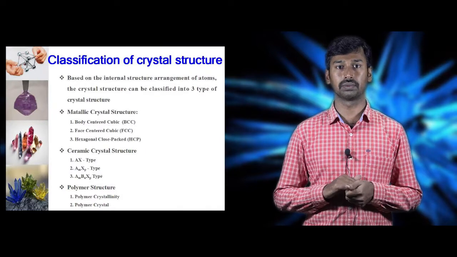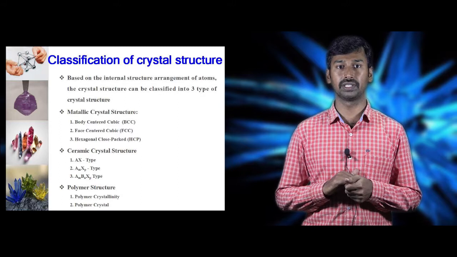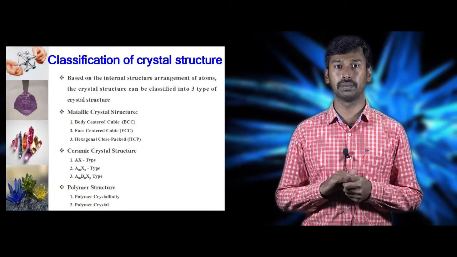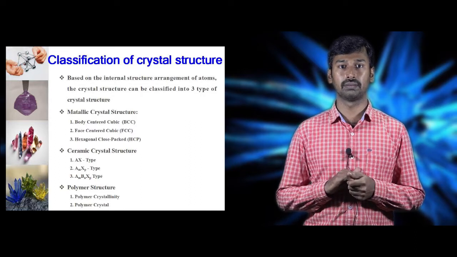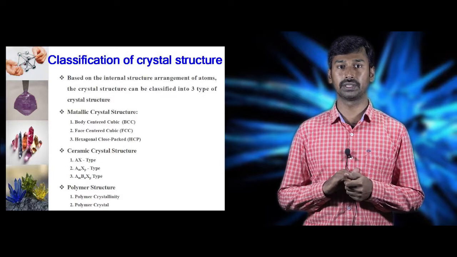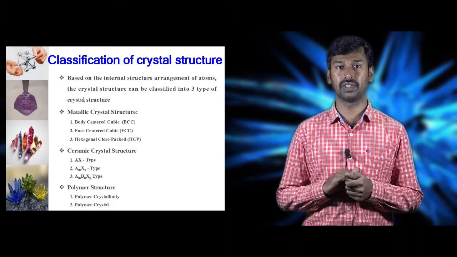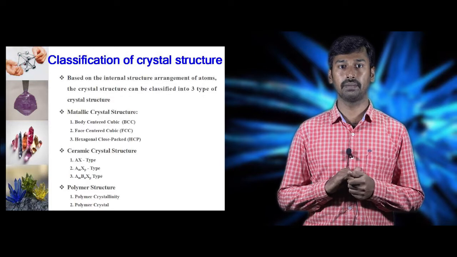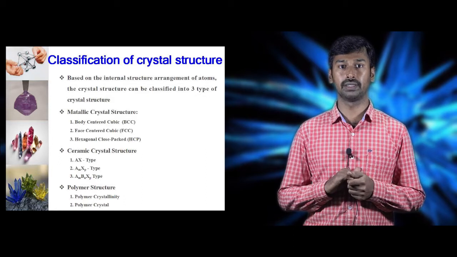Classification of crystal systems. Based on the internal structural arrangement of atoms, crystalline solids can be classified into three types, namely metallic crystals, ceramic crystals, and polymer structures. The metallic crystals can be further classified into three types: body centered cubic system, face centered cubic system, and hexagonal close packed. The ceramic crystals can be further classified into three types: AX type, AMXP type, and AMBNXP type. The polymer structure can be further classified into two types: polymer crystallinity and polymer crystals.